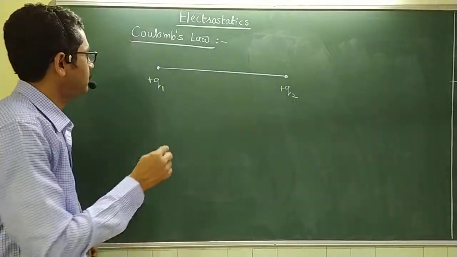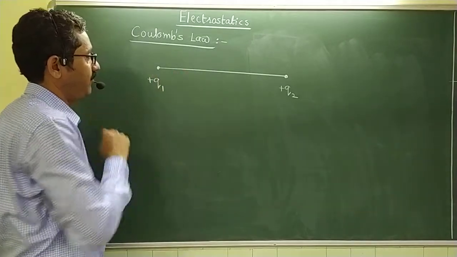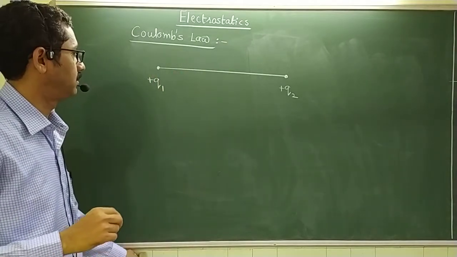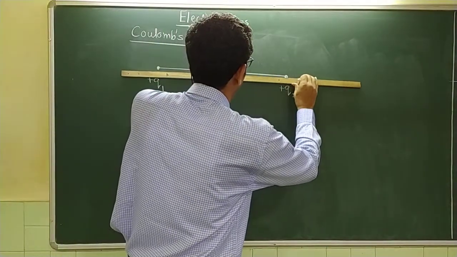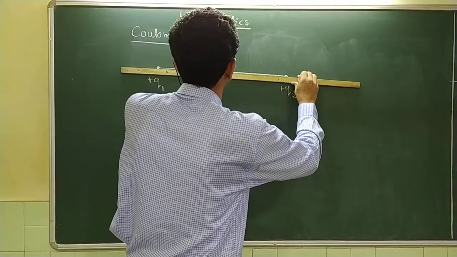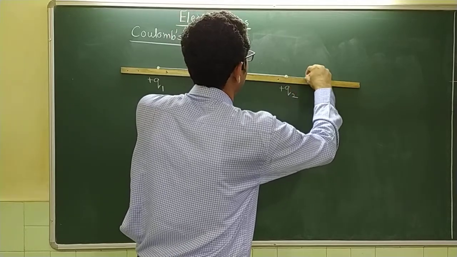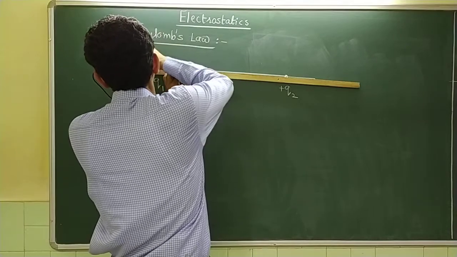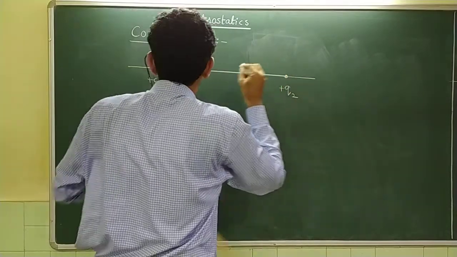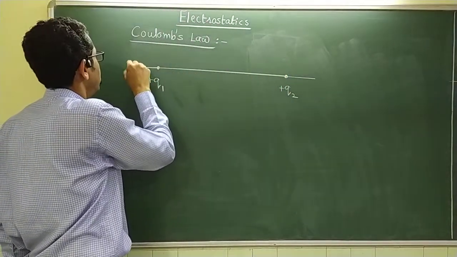Here there will be a force of repulsion between the two charges. The force of repulsion acting on Q2 acts towards the right-hand side, and the force of repulsion acting on Q1 acts towards the left-hand side. So this is how the forces are going to act.